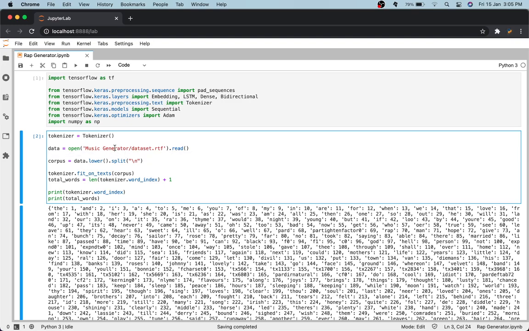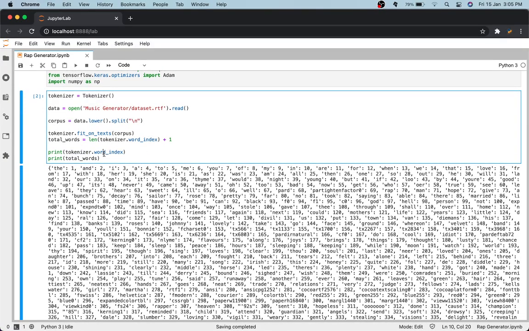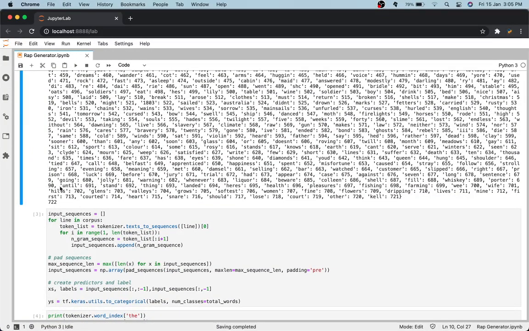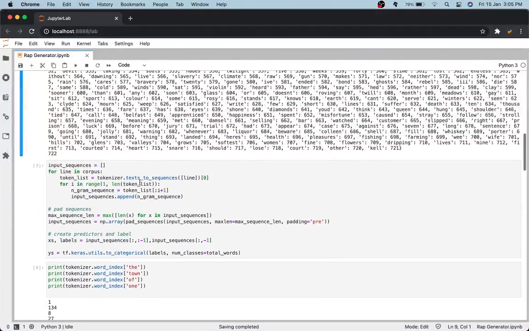So just put your path, and then just type out dot read. Then I will split it with a \n, so everything goes to a new line, and make it a corpus variable. Then we fit the tokenizer on the corpus of text, and then we print out the word index. You can also see there are a total of 722 unique words.